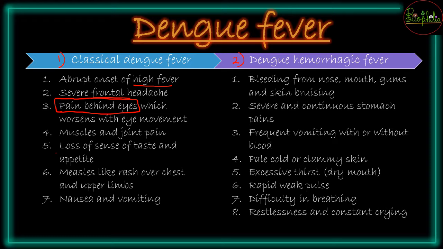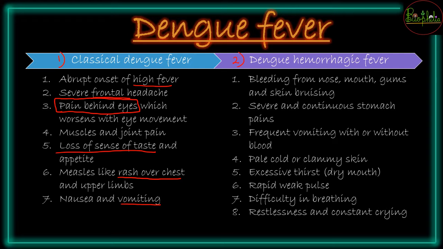There will be loss of sense of taste. You won't feel like eating anything. There might be rashes all over your chest and upper limbs, along with vomiting and nausea. So these are the symptoms for classical dengue fever.